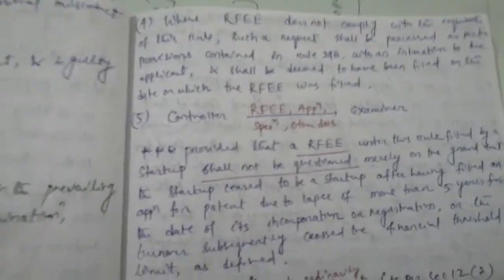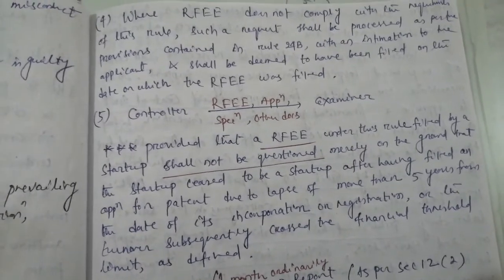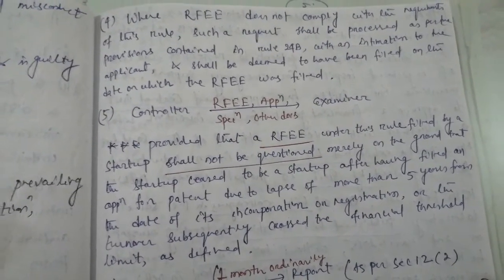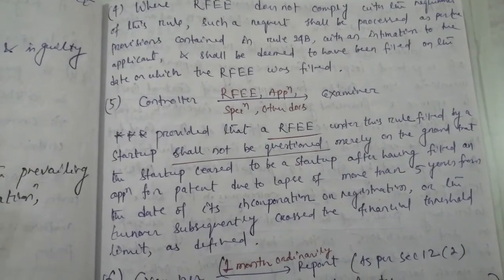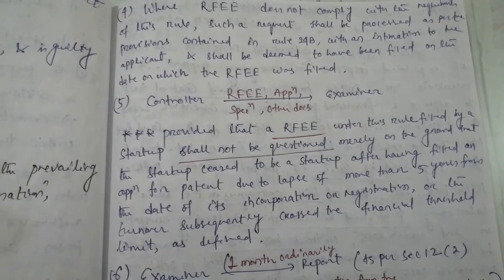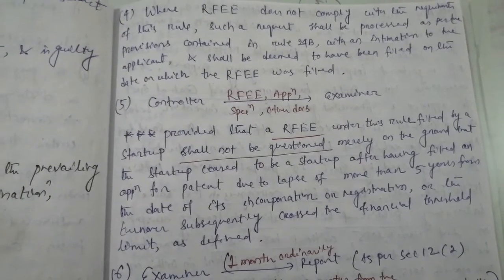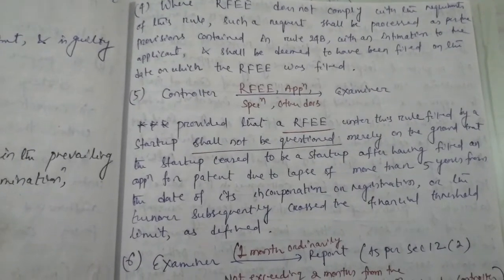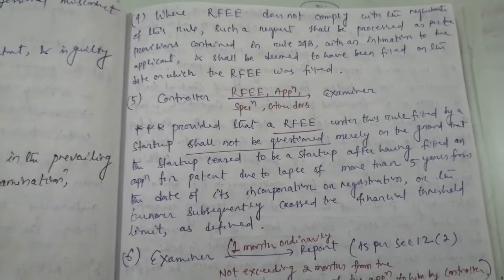Next one is, where RFE does not comply with the requirements of this rule, such a request shall be processed as per the provisions contained in Rule 24B with an intimation to the applicant and shall be deemed to have been filed on the date on which the RFE was filed.